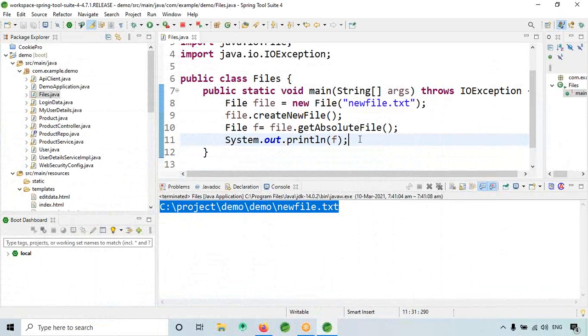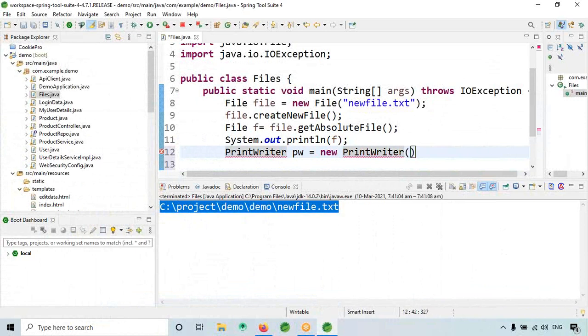Now next, I want to write something into the file. How do we write something into the file? We use something called the PrintWriter class. PrintWriter pw is equal to new PrintWriter, and I can give file here.